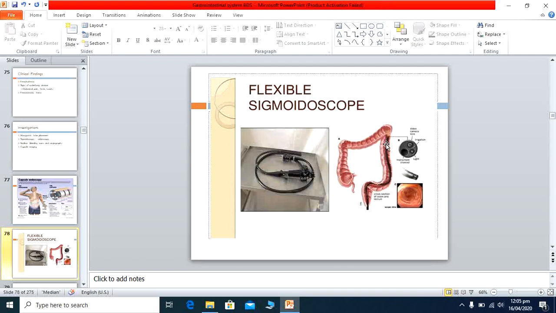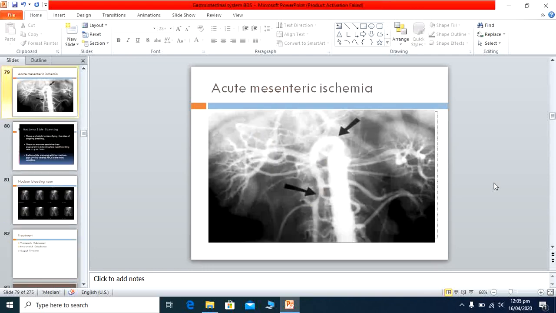The sigmoidoscope just goes up to that area, but the colonoscopy uses a long scope tube. It goes up to the ileocecal valve area, and you get the picture of the inside of the colon.